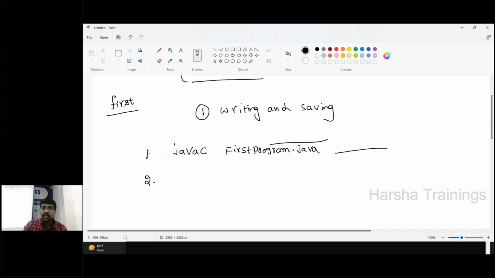What is the first step? javac space, program name dot java. First, you need to execute this step. After execution of this step, if there is no error in your program, then you need to type this one: java space FirstProgram only. Remember this.